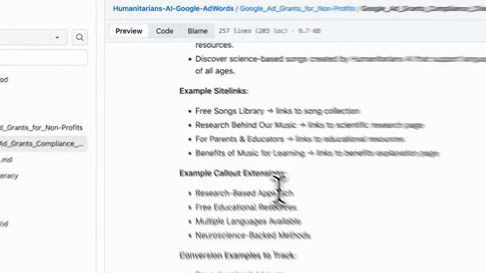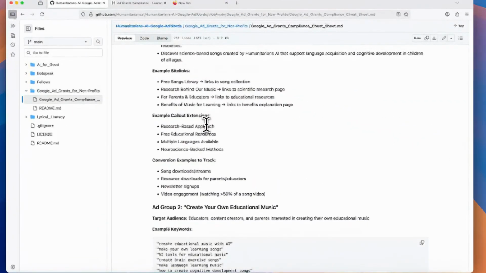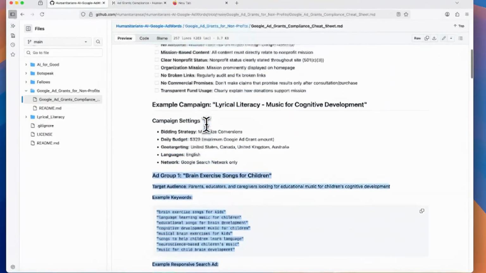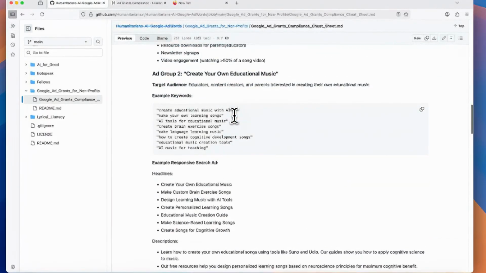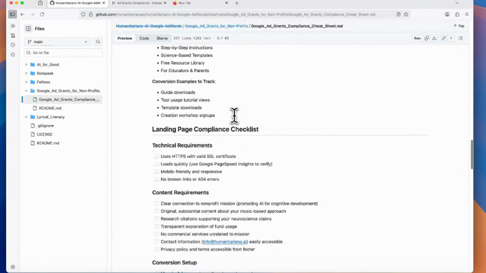Then we have to have at least 2 ad groups in a campaign. So our campaign is Lyrical Literacy. And so our second ad group is going to be how to do this yourself. So you have a kid and you would like to create some educational songs that you think will help their learning, or you're homeschooling or whatever. How do you do that? So those are our 2 ad groups.